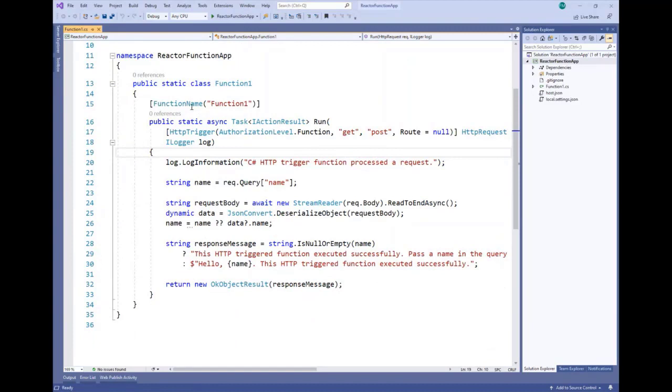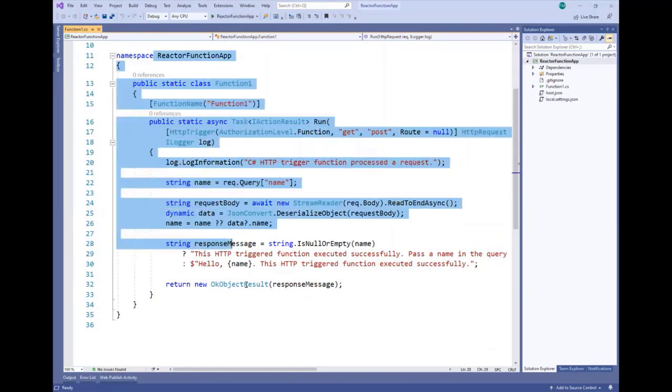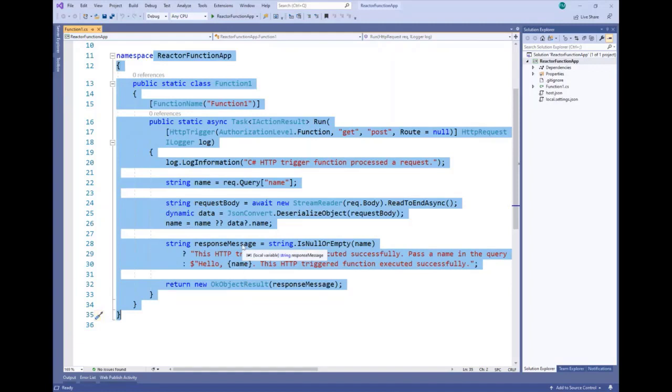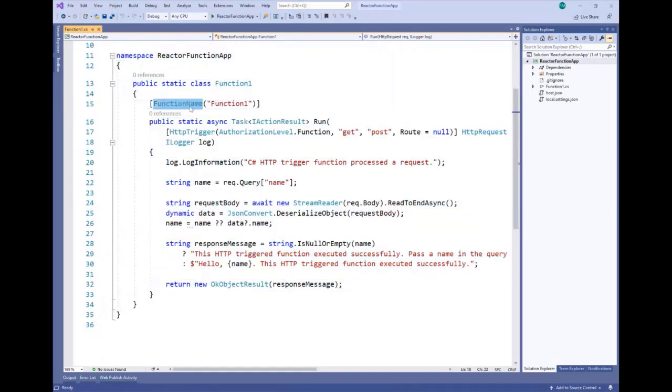So here we have everything. For example, in .NET, everything is inside the code. What I mean by everything is the attributes here. For example, the function name. We can change the function name here. After that, we also have the trigger. So we can have an HTTP trigger or a timer trigger directly, or we can also install other triggers via other libraries, like the queue, or the table, etc. And here we also have the authentication level that can be function, anonymous, or other. And we can update it also.